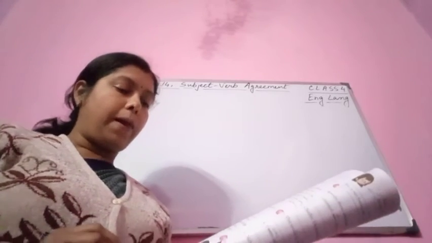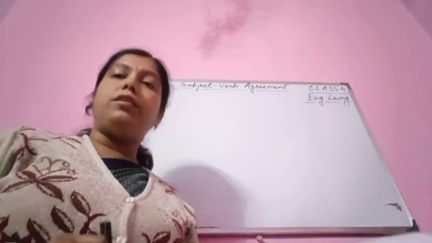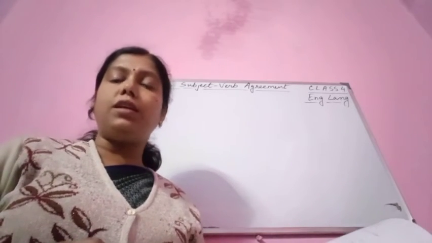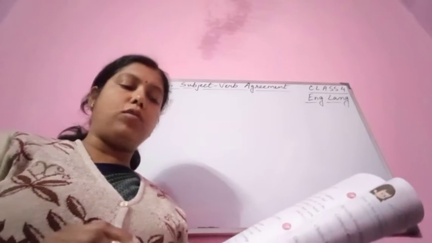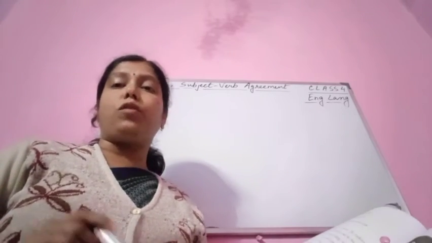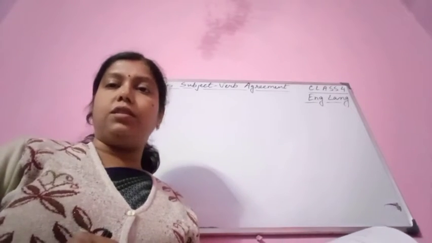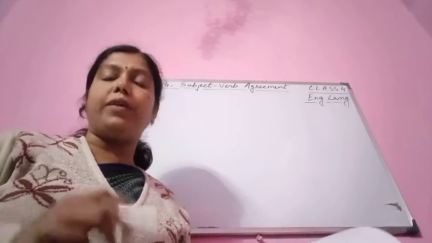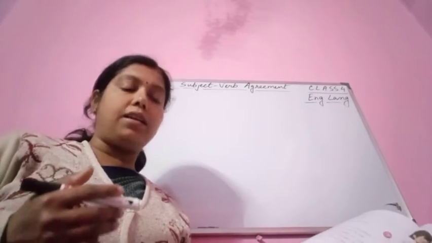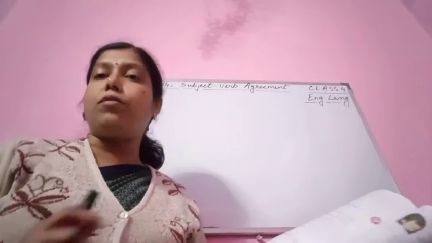You see here, it is written "Is Gopal and Atul playing outside?" We are not going to use "is" here. It is already done, the first one: "Are Gopal and Atul playing outside?" Because here we are talking about Gopal and Atul, so there are two persons. That means it is plural. So here we are going to use "are" when we are asking an interrogative sentence, isn't it? So, are Gopal and Atul playing outside?